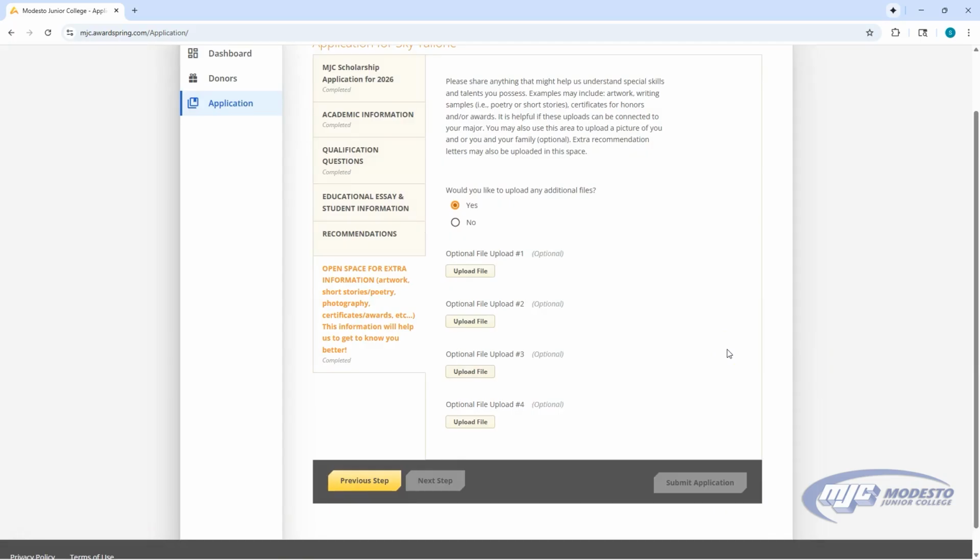In order for your application to go through, make sure to hit the Submit button. Before the Submit button will light up, your recommendation must have a response and no longer be in pending status.